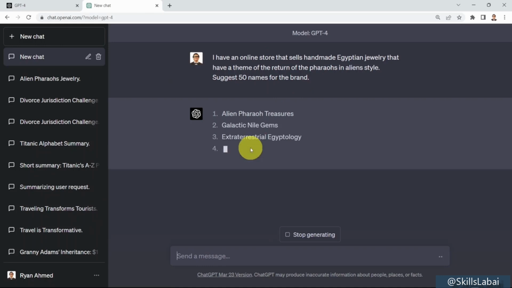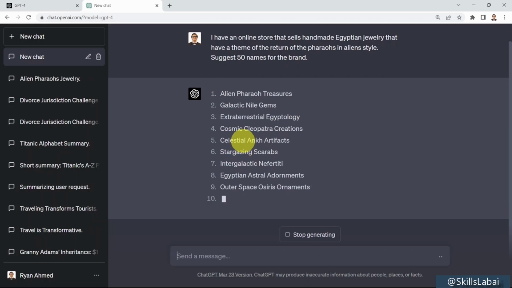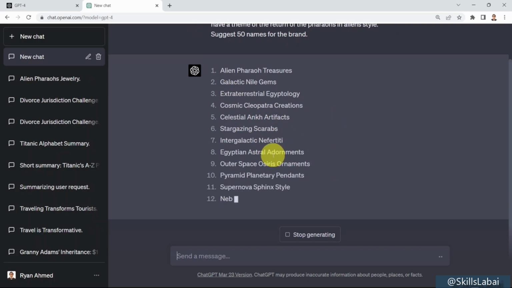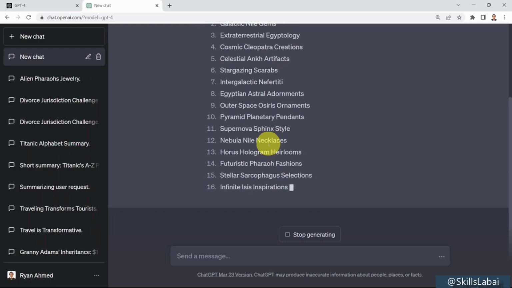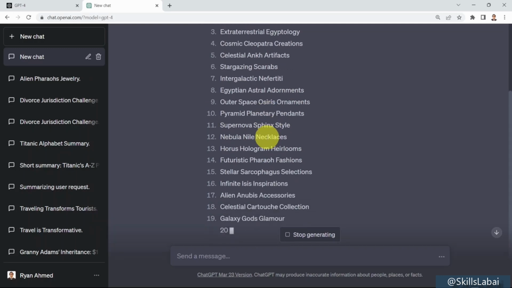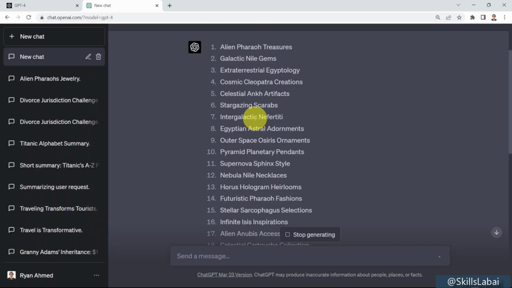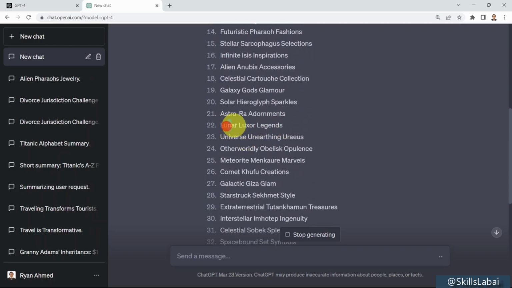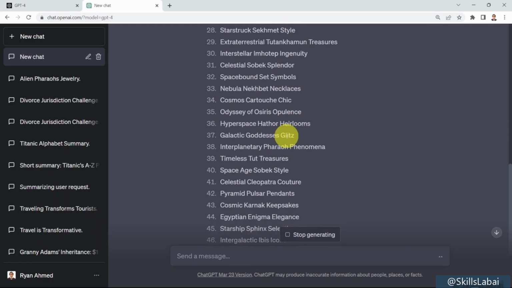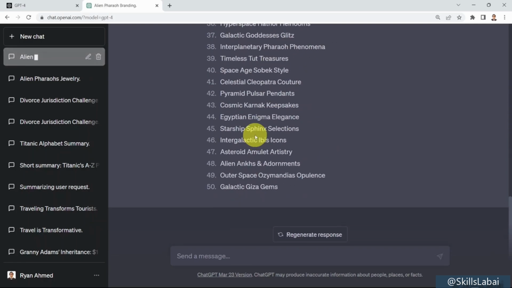And look how dense and how rich the vocab is. So you will find basically the ideas here are a lot more coherent, and it's much better names, a lot more deeper names compared to the previous ChatGPT suggestions. So for example, you would see Cosmic Cleopatra Creations, pretty cool. You'll see other names as well. Let's say here Lunar Luxor Legends, pretty interesting. And again, you will find it's a lot more, I would say, deep compared to the ChatGPT names that have been suggested.